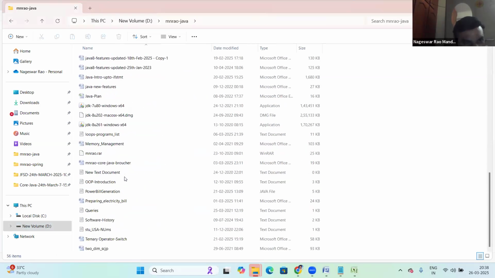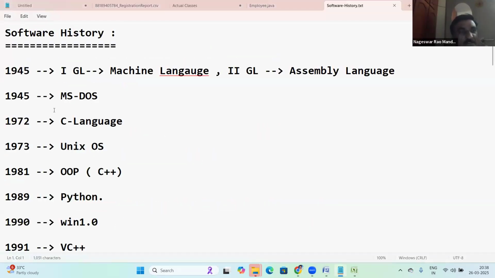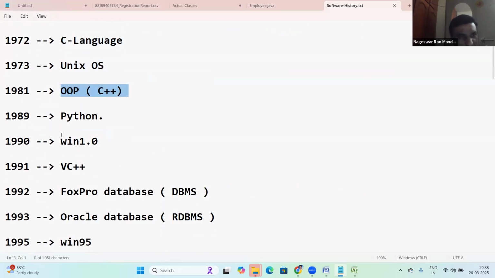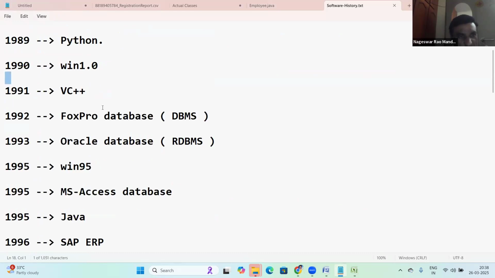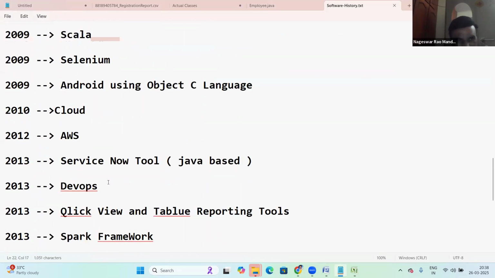Yes, softwares. He's saying that in 1954 there was software history. 1945, machine language. Next MS-DOS, C language. Next Unix, C++, Python, Windows, FoxPro, Oracle. All that software history, one day I will explain.